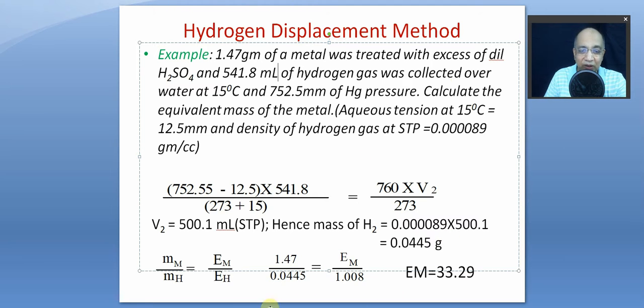So by using the law of equivalence, M1 by M2 is equal to E1 by E2, we get the equivalent mass of the metal is equal to 33.29. Maybe it is zinc. Zinc is 65.5, so the equivalent mass is about 32.75. So experimental error is always there. Of course we cannot say it is zinc, but we can guess, yes, it might be zinc.